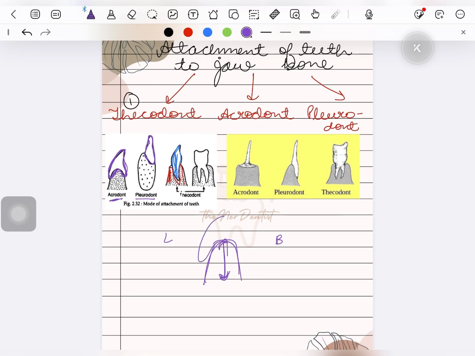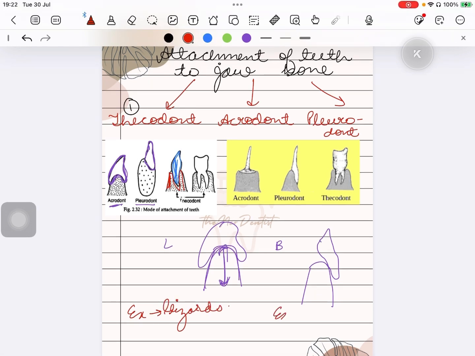In case of acrodont, it is more prone to wear and it is less secure as compared to the other dentitions. The example of acrodont is some lizards and other reptiles. An example of pleurodont is also some other lizards and amphibians.